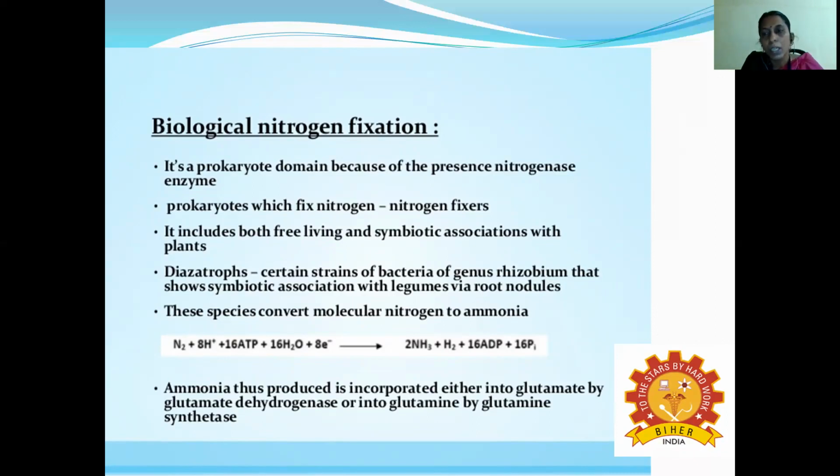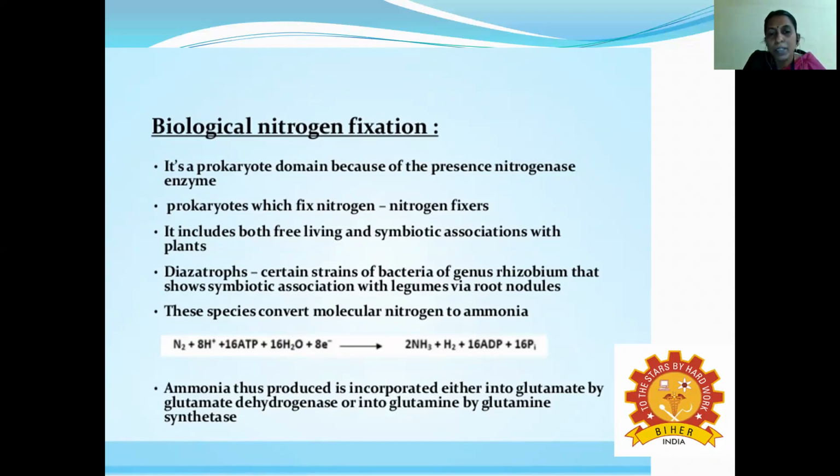It includes both symbiotic and free-living association with the plants, and these are called diazotrophs. Diazotrophs include certain strains of bacteria of the genus Rhizobium that show a symbiotic association with the legumes via the root nodules.